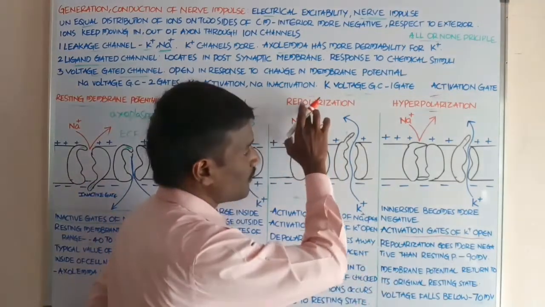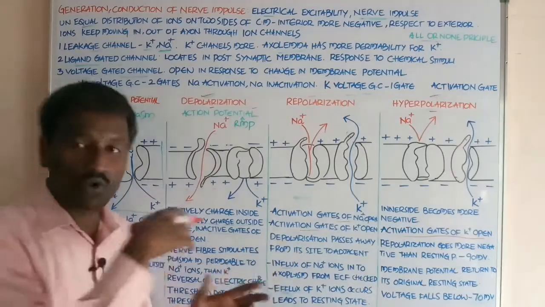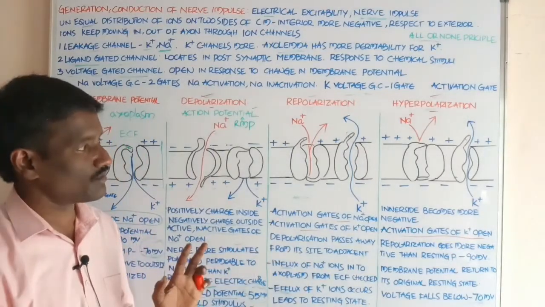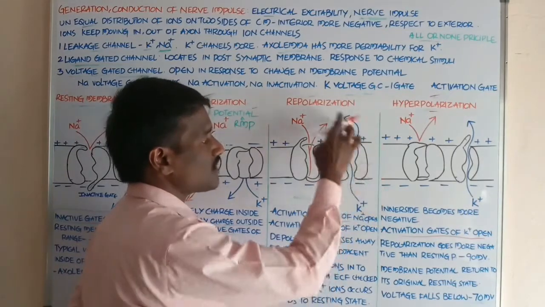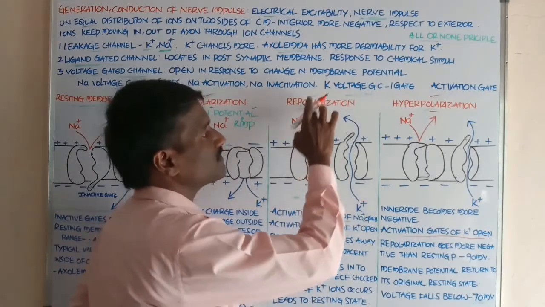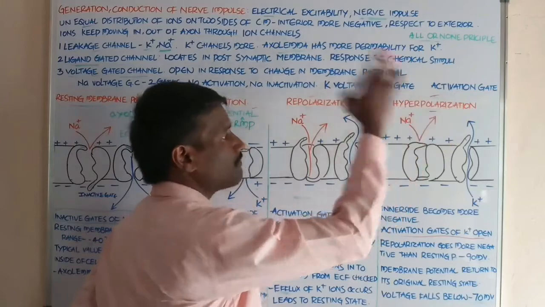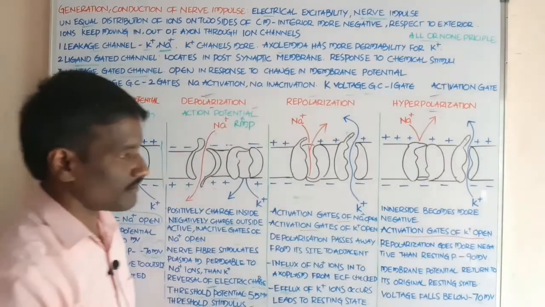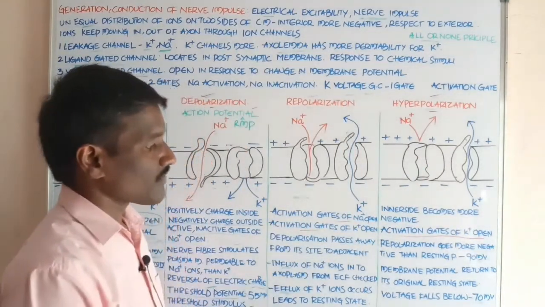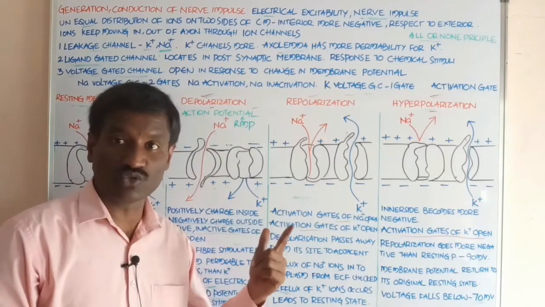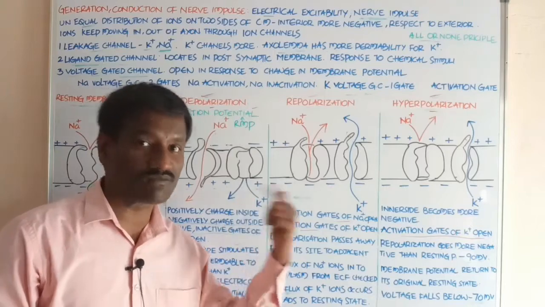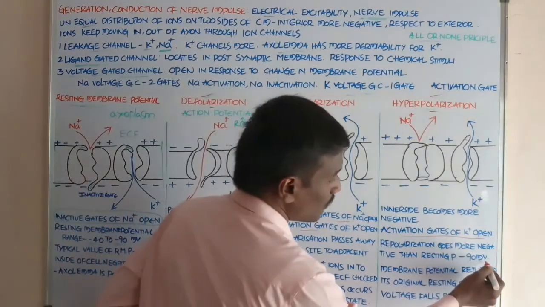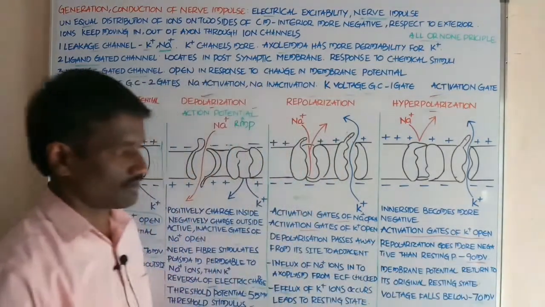Repolarization goes more negative through the continuing efflux of potassium ions. When repolarization continues like this, it is called hyperpolarization, student, and the potential goes down up to minus 90 millivolts.